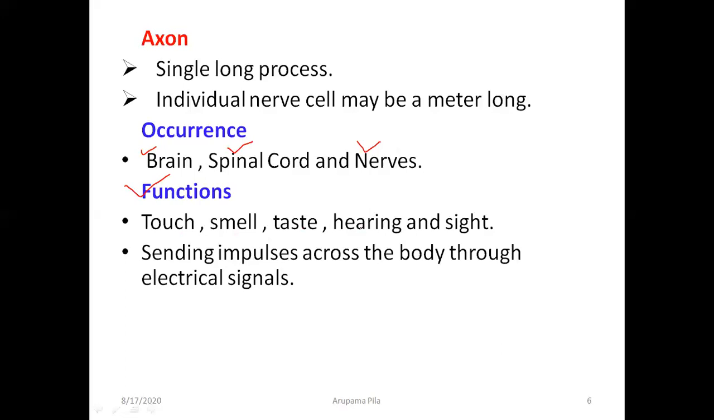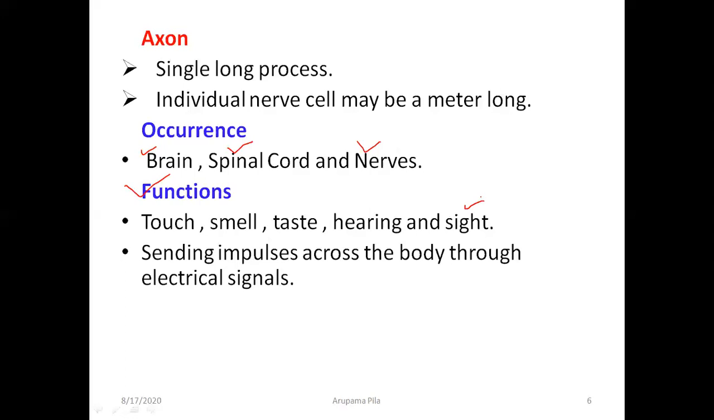Then hearing. When you are listening to something, you can understand what type of sound it is. Why? Because your brain is involved there. Then when you are seeing something, you can also understand what that thing is. So all these things are processed in your brain, है ना? And your brain tells you what that particular thing is.